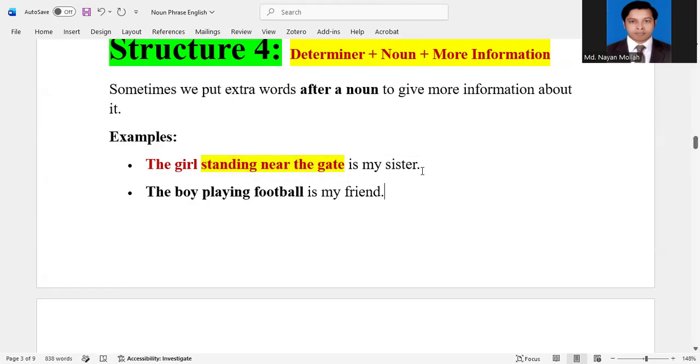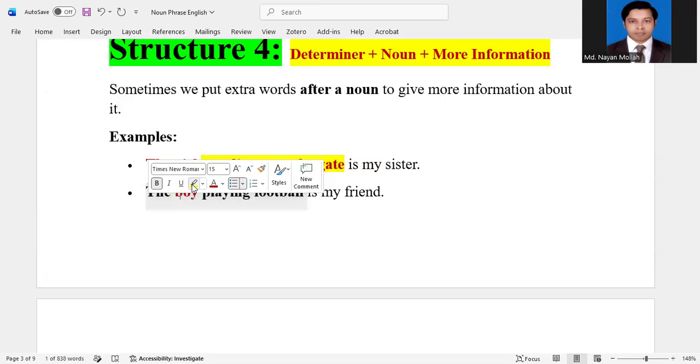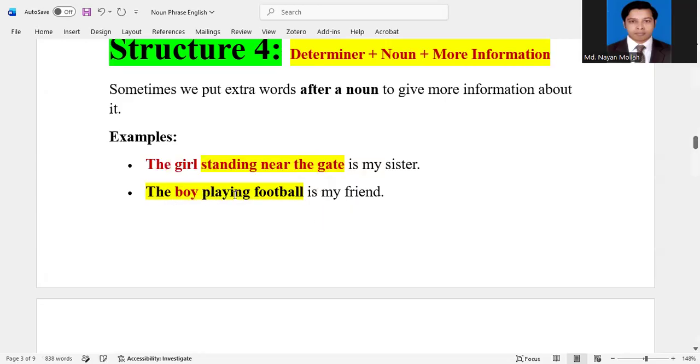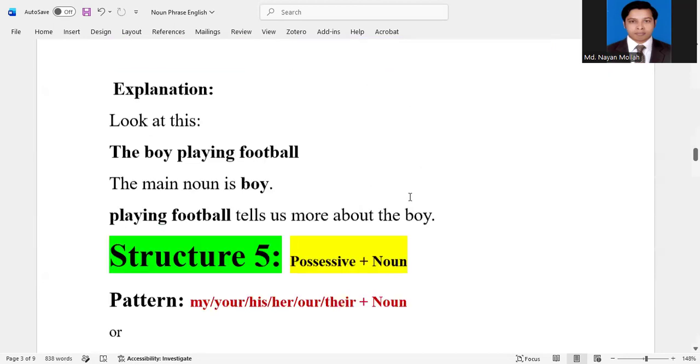Okay, another example: the boy playing football is my friend. So the boy is the main noun. That means the head word in this noun phrase. And playing football is more information about the boy. So the boy playing football is my friend. Okay.